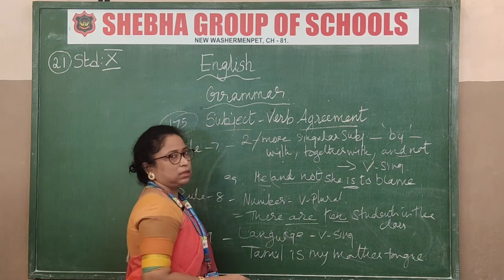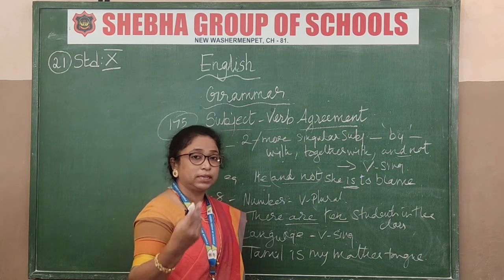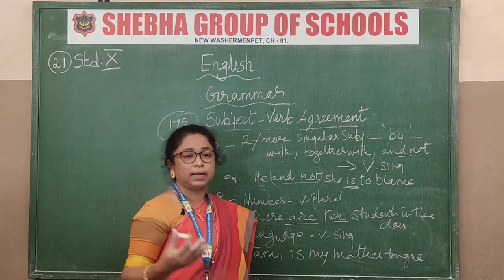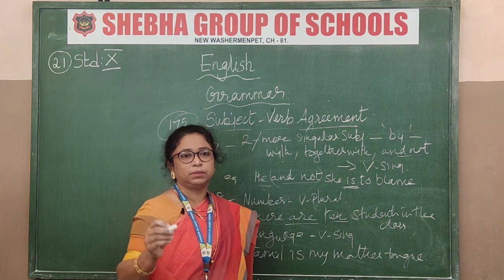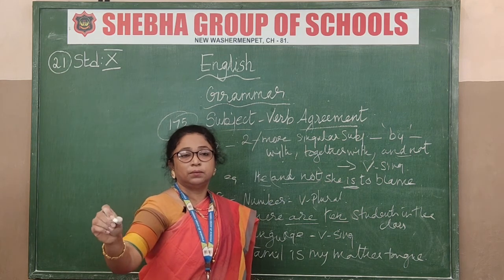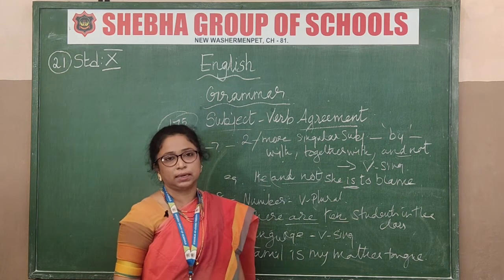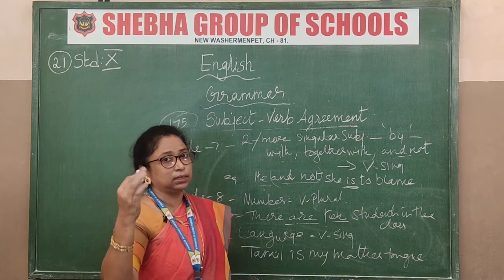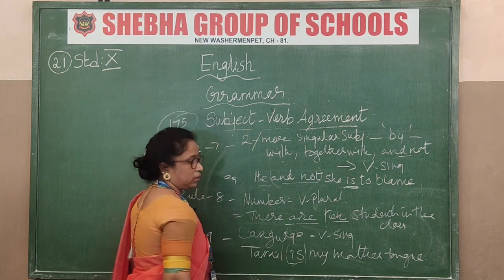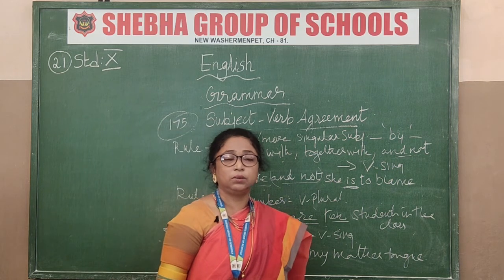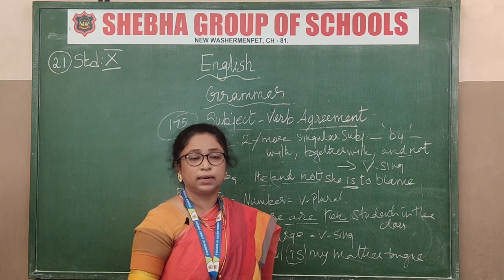Then rule number 9. The languages. Any language you take will take the singular verb only. Subjects also, not only languages but also subjects. "Mathematics is, physics is my favorite subject." "Mathematics is a difficult subject." Alright. So "Tamil is my mother tongue." When you see a language, that is a clue for you. If you see languages, then automatically this will take a singular verb. Got that now? See the rules, please go through them. Go through this video class 2-3 times, and you can understand this.